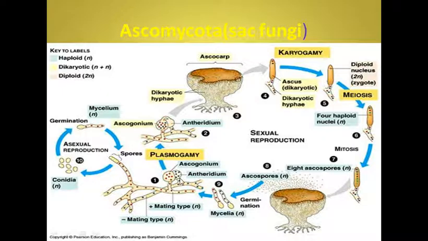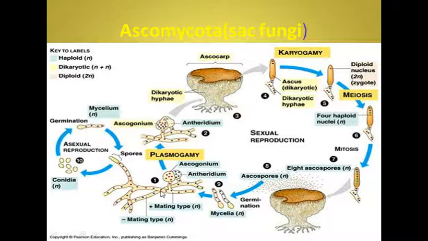This is the female structure, the Ascogonium, and the Antheridium, which is the male structure. A kind of tube appears between the two, which connects the two hyphae, and so the nuclei which gather in the Antheridium as well as the Ascogonium come together to lie in the tip of the Ascogonium, and here they form pairs. Before this, the mycelium was monokaryotic, meaning each compartment contained just one nucleus, so one nucleus